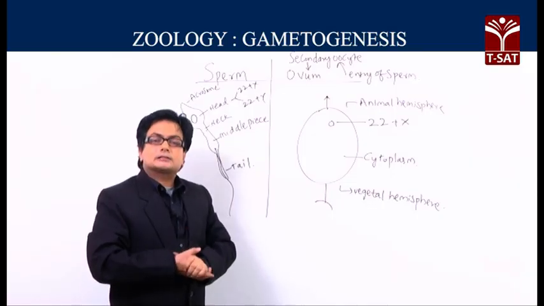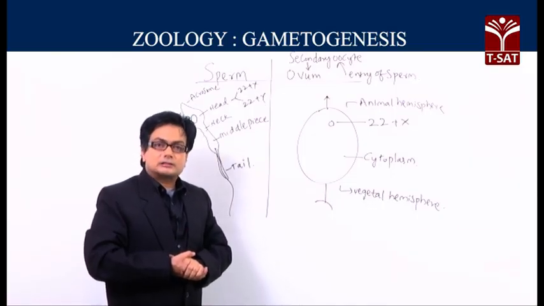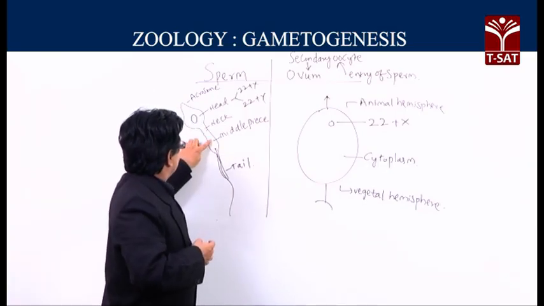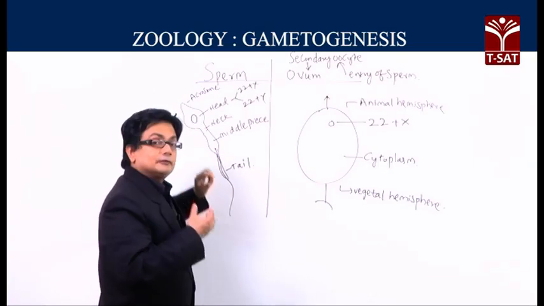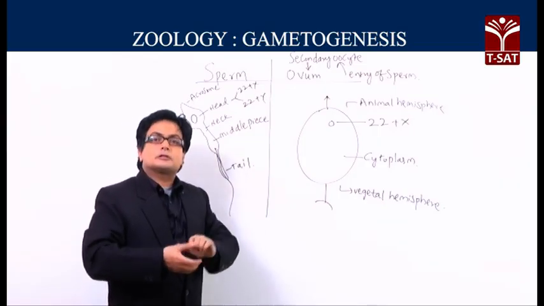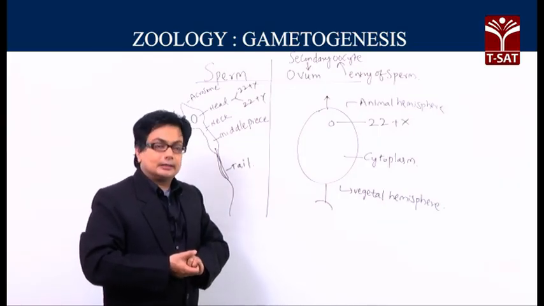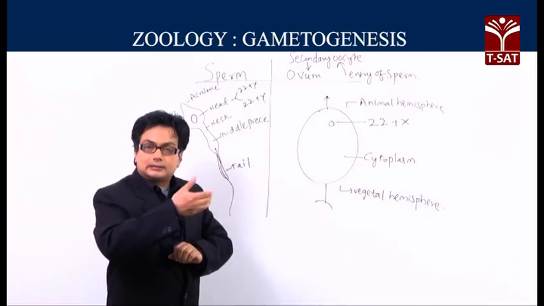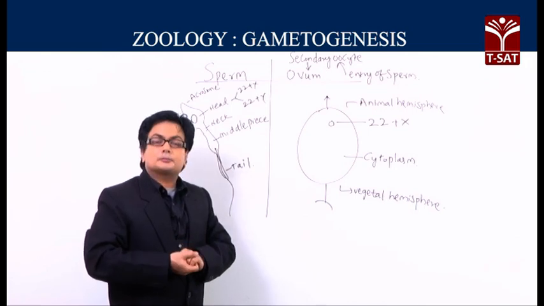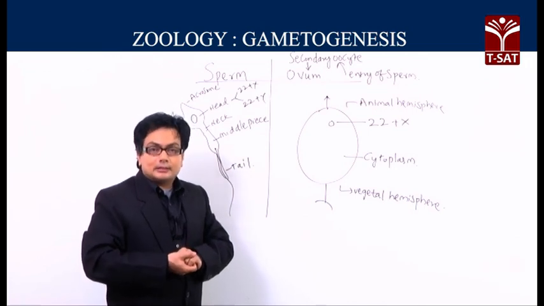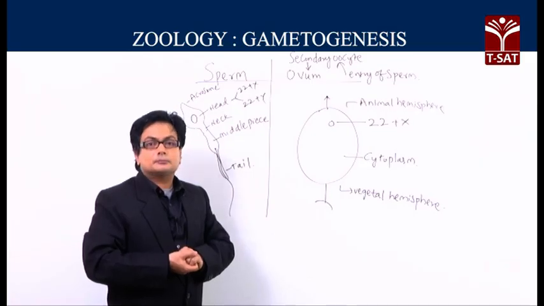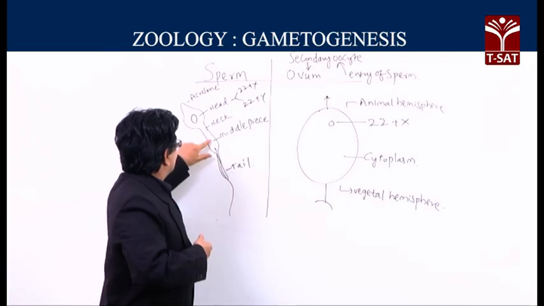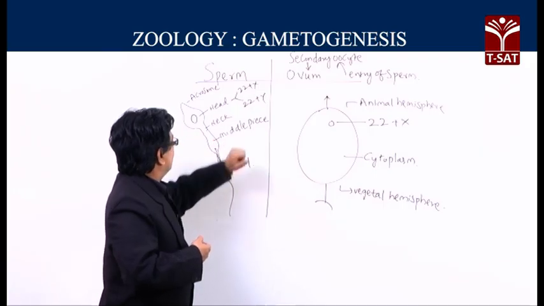The middle piece contains the powerhouse of the cell, the mitochondria. So mitochondria will be present within the middle piece, and the arrangement of the mitochondria is sometimes called the nebenkern, and this is followed by the tail. The tail is the end part of the sperm, which is meant for movement, and the motility of the sperm is because of the tail, and the energy for the tail movement is given by the mitochondria present in the middle piece.